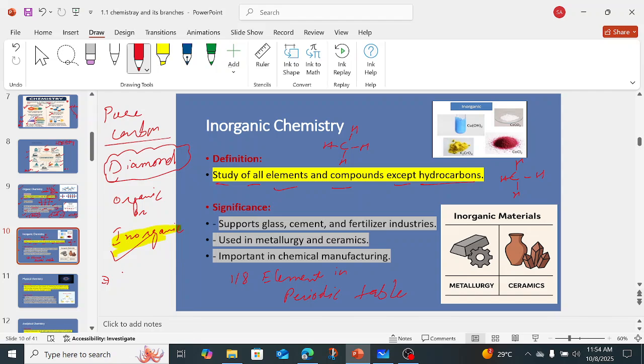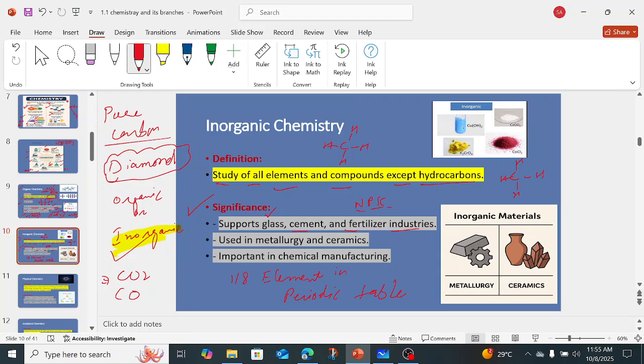For example, we have carbon dioxide, that is also an inorganic compound. We have carbon monoxide, that is also an inorganic compound. Okay, now what is the significance of inorganic chemistry? It supports glass, cement, and fertilizer industries, right? So glass, what is the composition of glass? Silicon dioxide. Cement, calcium carbonate. Fertilizer industries, like different fertilizers that are inorganic in nature, like nitrogen, phosphorus, potassium. So these are the basic elements which the fertilizers contain. So when we synthesize them in bulk quantity, that comes under inorganic chemistry. And also when we study these, that comes in inorganic chemistry.